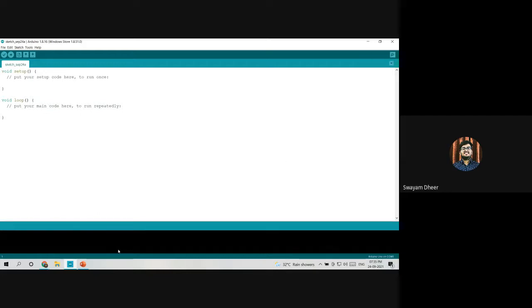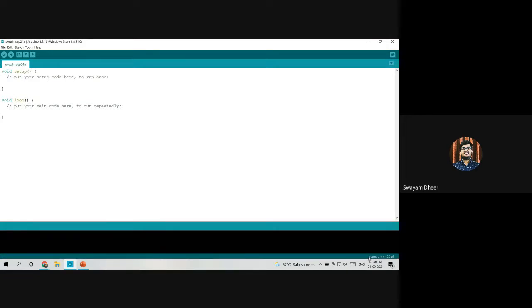Then here you can see at the bottom a window. This window is known as the output window. Whenever you run the code, any error you get will be displayed here, or even if the code is successful, it will display that your code is successful, and you can directly see the output in the Arduino board.